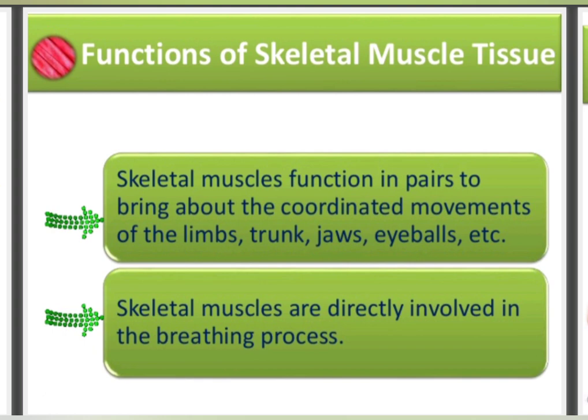These muscles are powerful and undergo rapid contraction. They help in movement. They also control the voluntary movement of the body. They are also directly involved in the breathing process. So these are the main functions of skeletal muscular tissue.